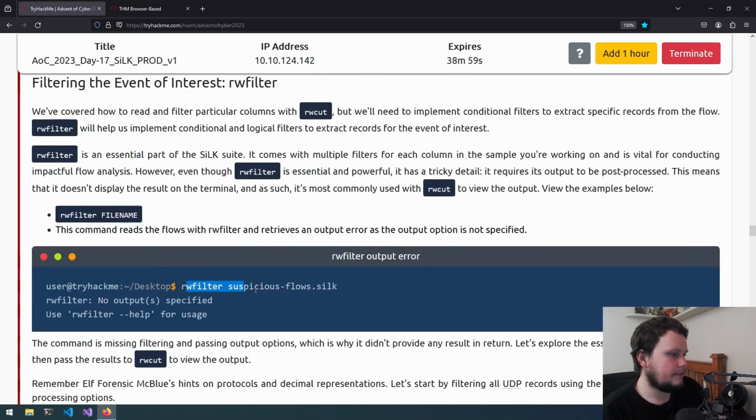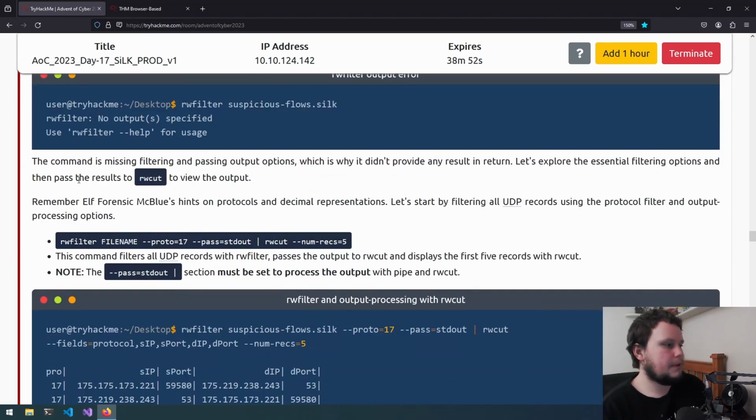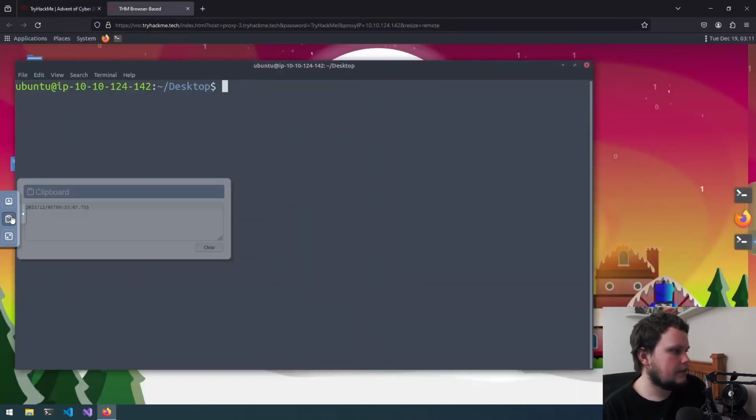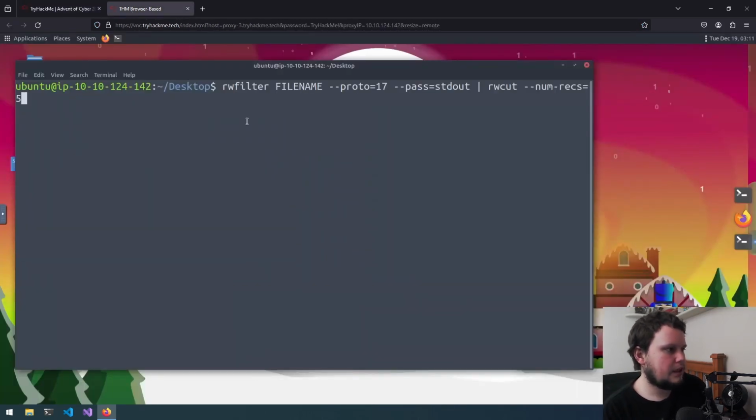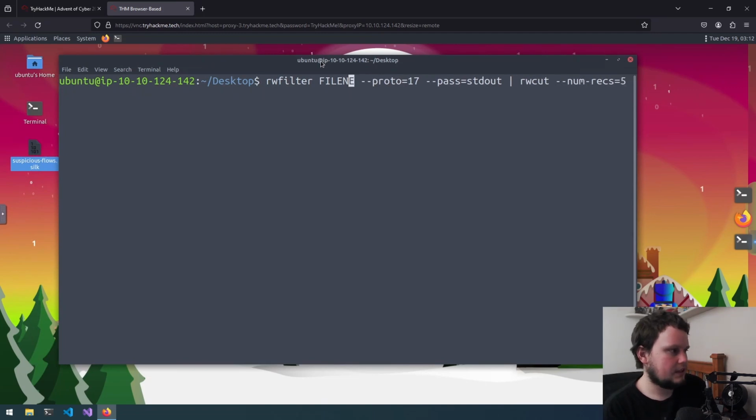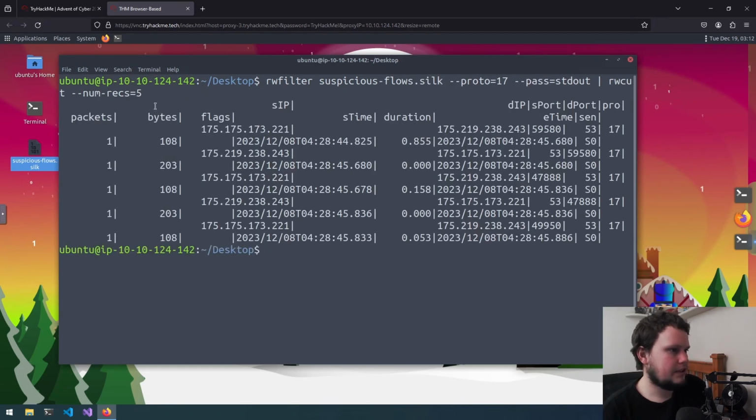So you do rwfilter on that and it does nothing. But then in this example here, rwfilter on the file, you make the protocol UDP and then you pass it to standard output, then you pipe that to rwcut to show 5 records. So let's copy and paste this in here, and we'll also need to change the file name again, and that file is suspicious-flows.silk. Now we've got the top 5 records that are UDP.